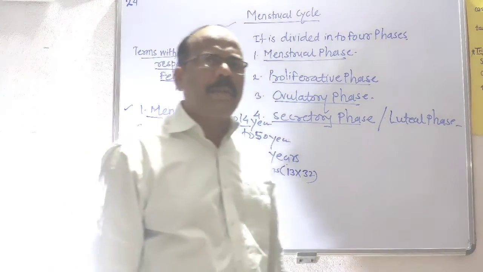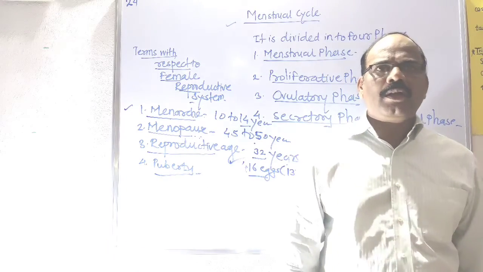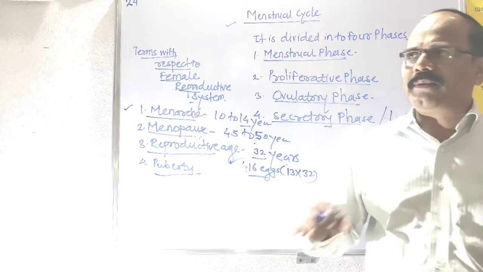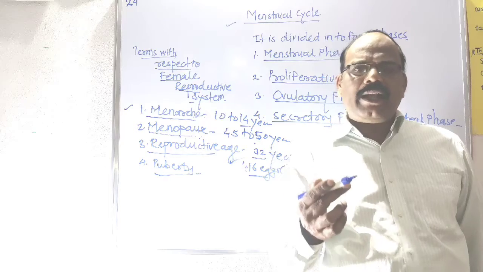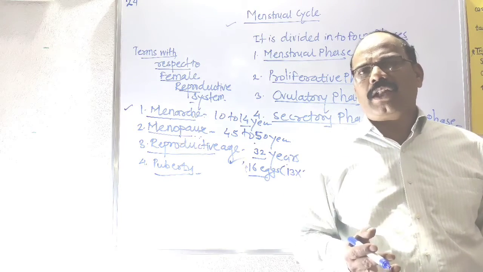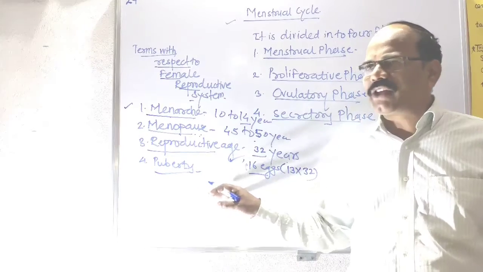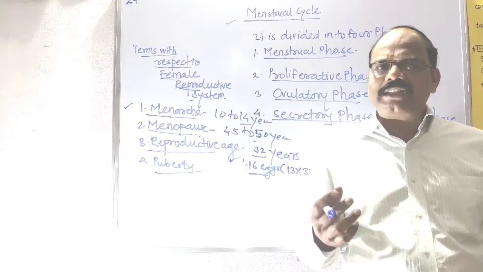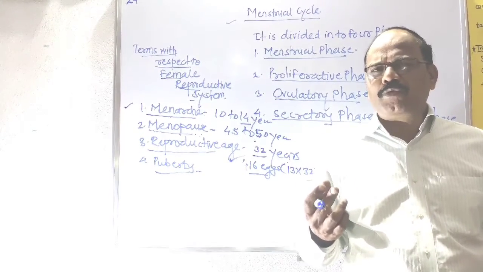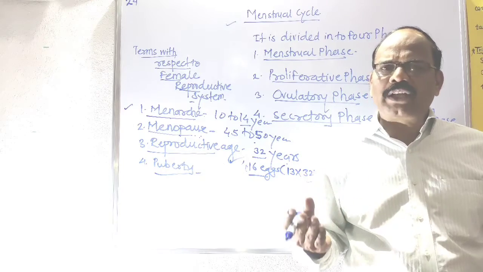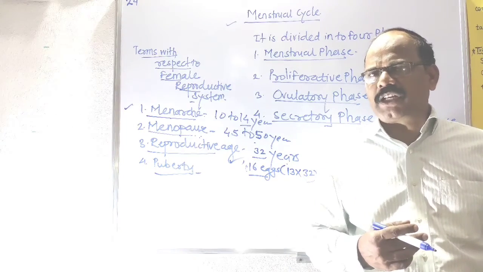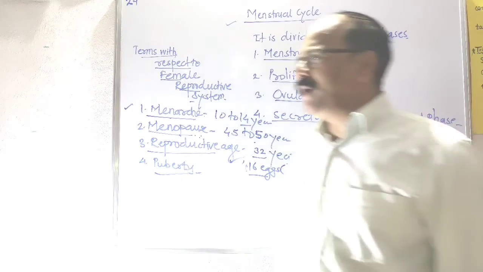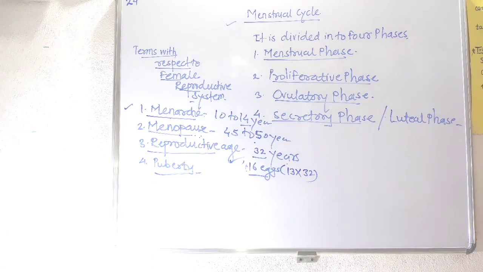Next, that is the puberty. Puberty means the age in which the sex organs become functional. The reproductive system becomes functional, they start formation of the gametes, and sex hormones are formed. That is called puberty. This puberty occurs at the age of 12 to 14 years.